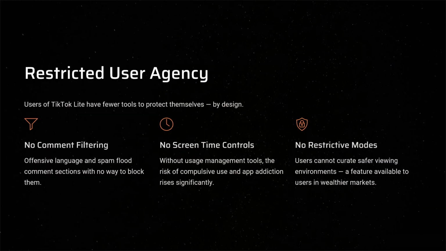So there's restricted user agency. No comment filtering, offensive language and spam flood the comment section with no way to block them. No screen time controls, but now there's a screen time control added, and no restricted mode. Users can't create a safer viewing environment, a feature available to users in wealthier markets.